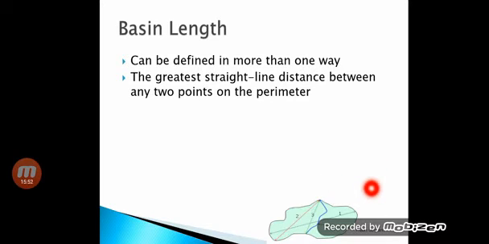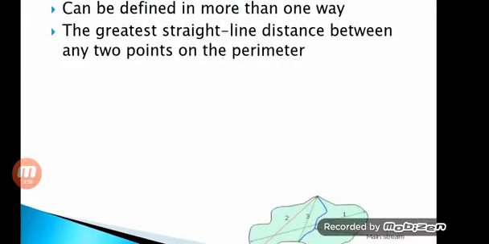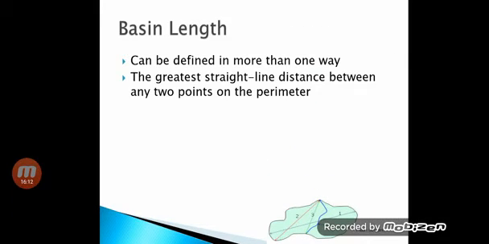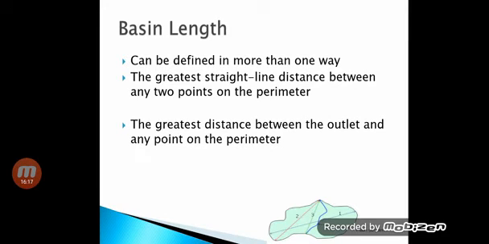It is the maximum distance between any two points, the violet line. The maximum distance between any two points on the perimeter of the watershed is called the basin length. This is the first definition.